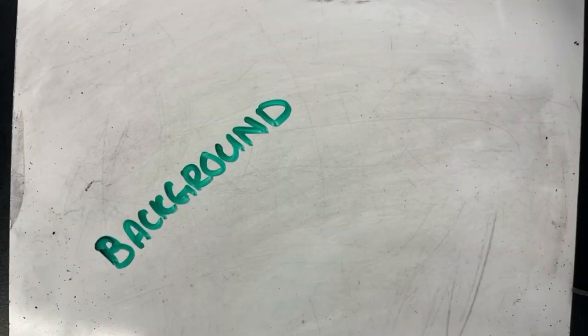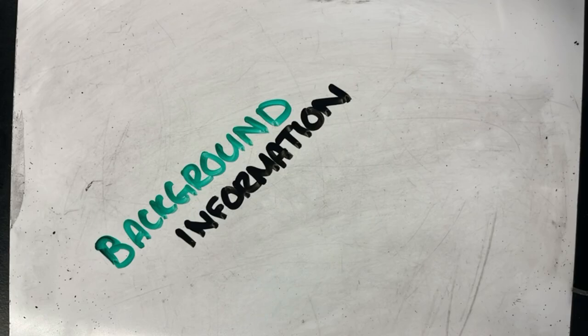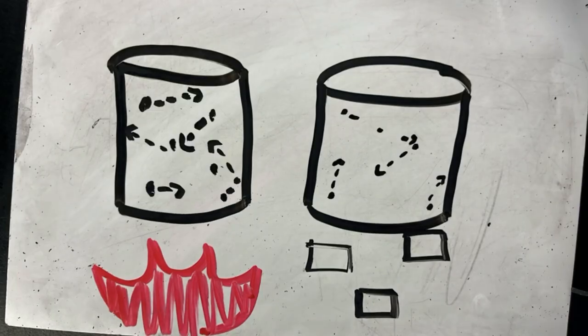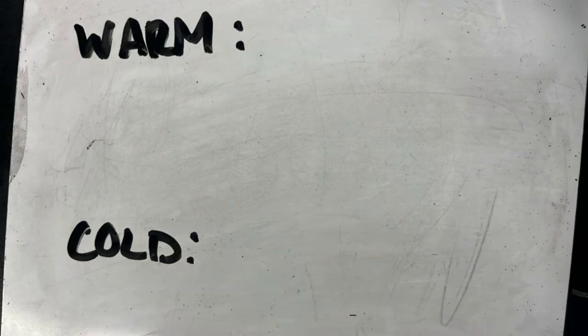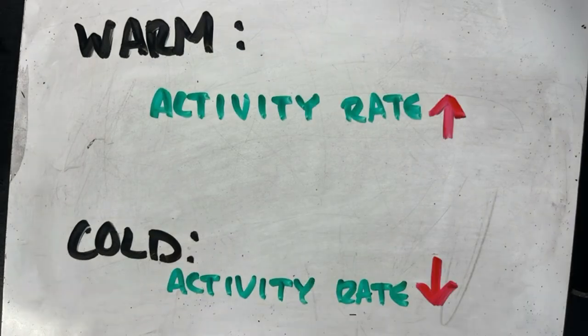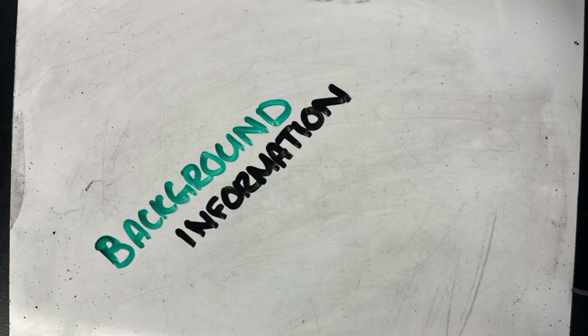Enzymes are biological catalysts that speed up chemical reactions. They lower the amount of activation energy needed for reactions to take place. However, temperature plays a key factor. At low temperatures, enzyme molecules move slower, resulting in reduced enzyme activity. At high temperatures, enzymes move faster, resulting in an increase in activity. The temperature cannot go too high or too low because it will cause denaturation.